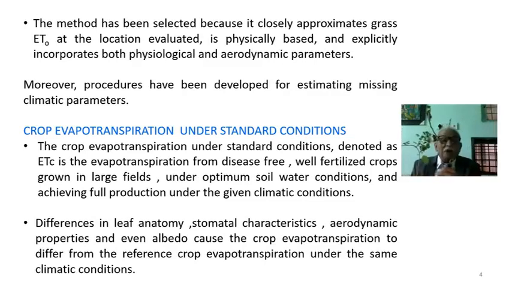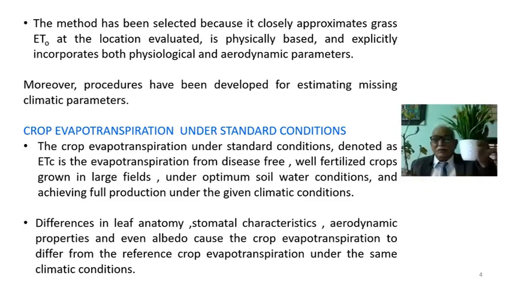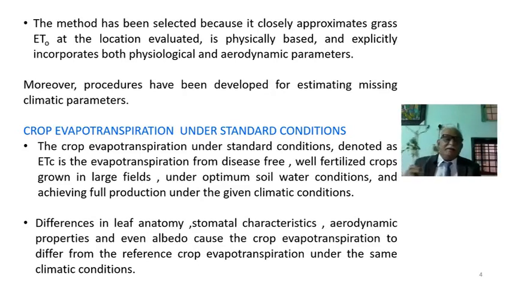ETc, where c is the crop, is the evapotranspiration from disease-free, well fertilized crop grown in large fields, maybe like this, a major area under optimum soil water conditions and achieving full production under the given climatic condition.